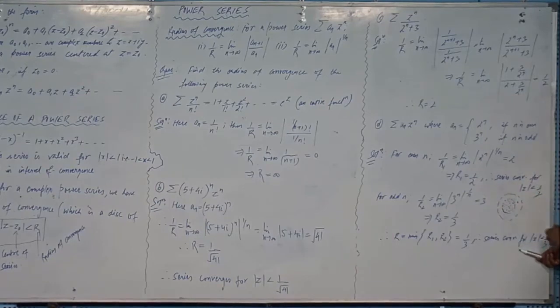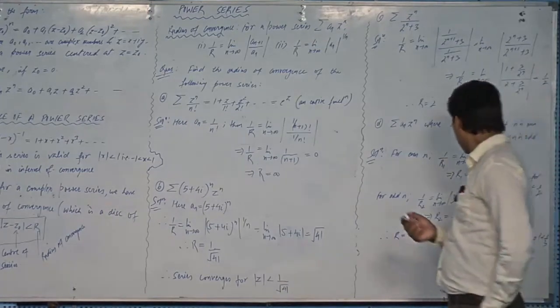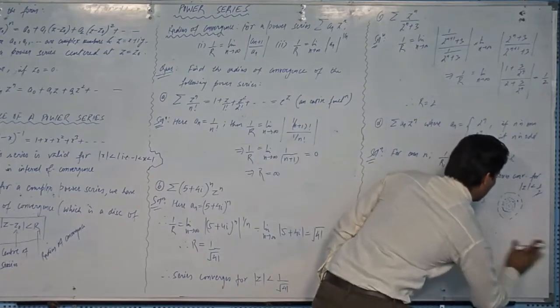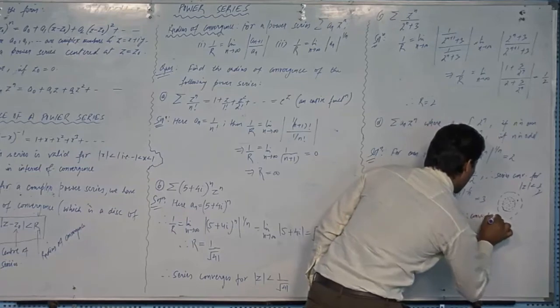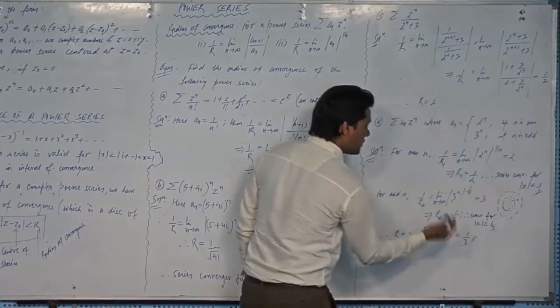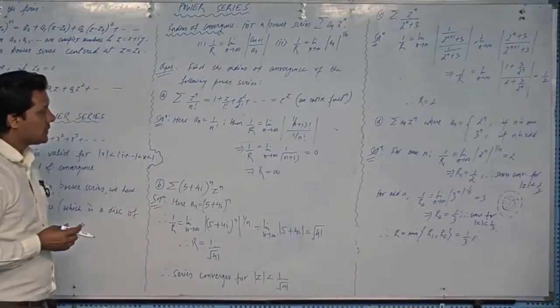The series will definitely converge for their intersection, and that is the inside of this smaller circle. Or should I write it here? Series converges for mod z less than 1 by 3, and their intersection is taken. 1 by 3 and 1 by 2, minimum 1 by 3, right?